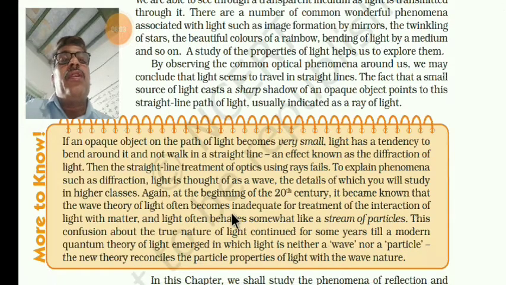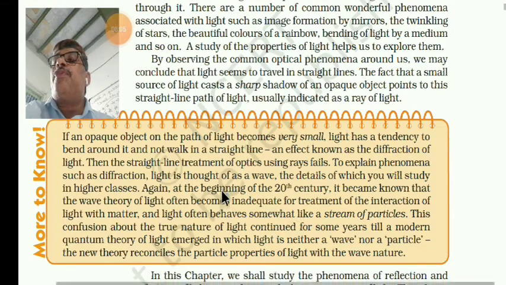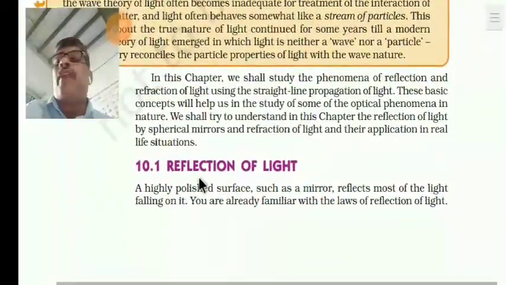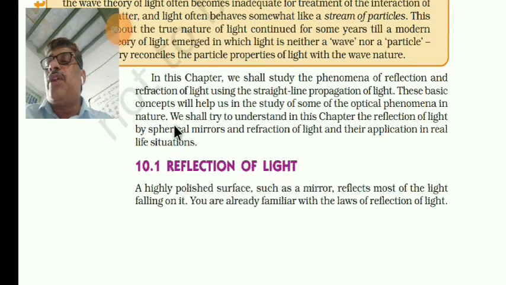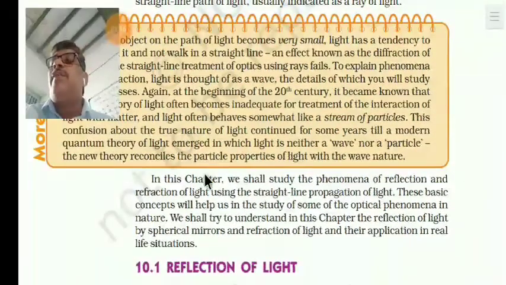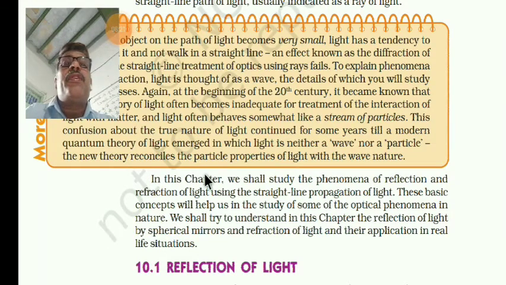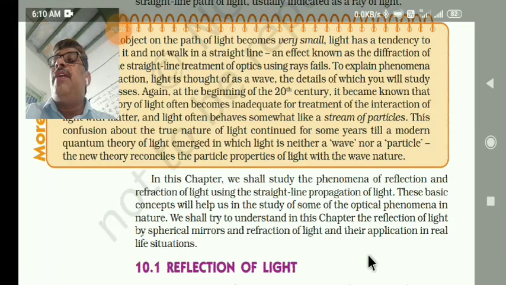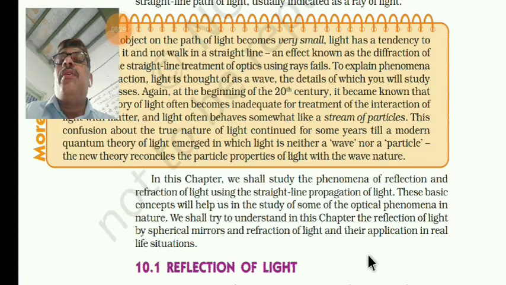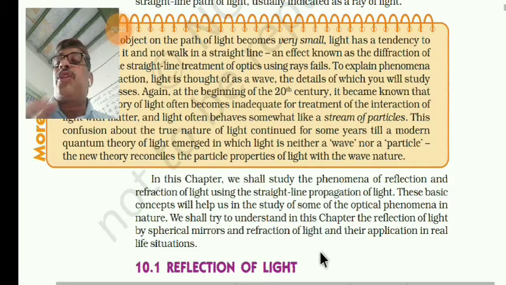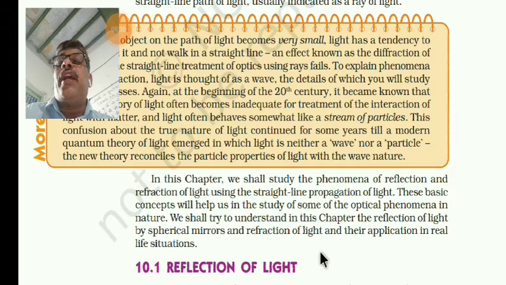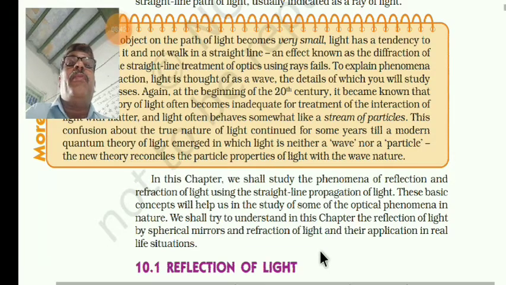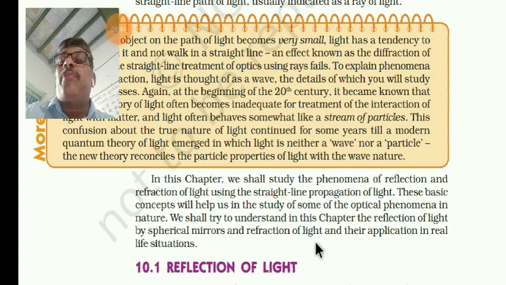Clear, students? Now we will see the properties of light and reflection of light. You already know these properties. Light is an electromagnetic wave. It travels in a straight line. It has a dual nature, particle and wave. Light casts shadows. The speed of light in vacuum or in air is 3 multiplied by 10 raised to 8 meters per second.